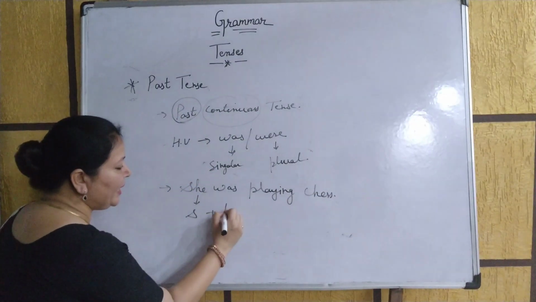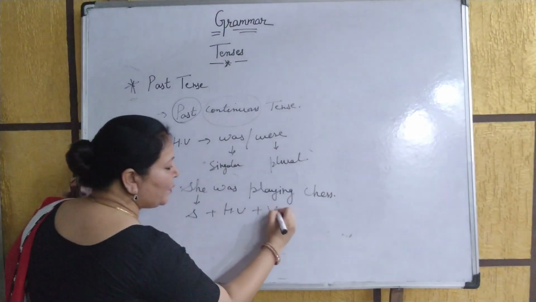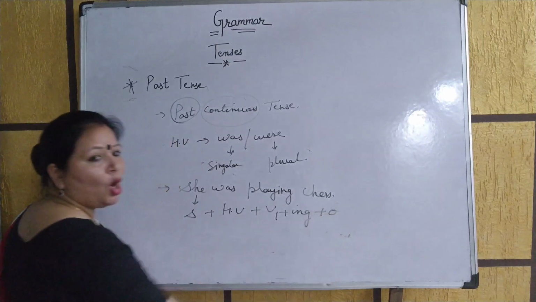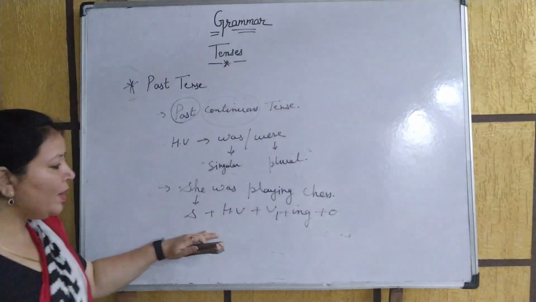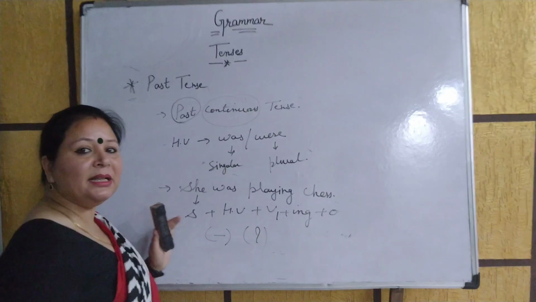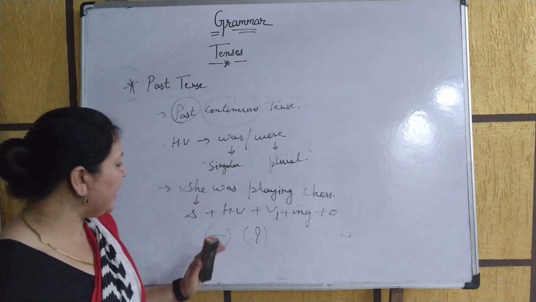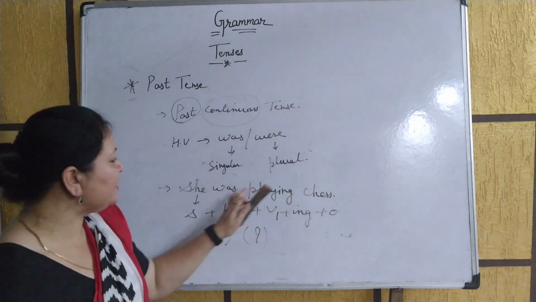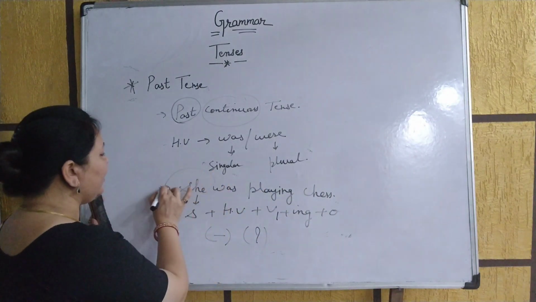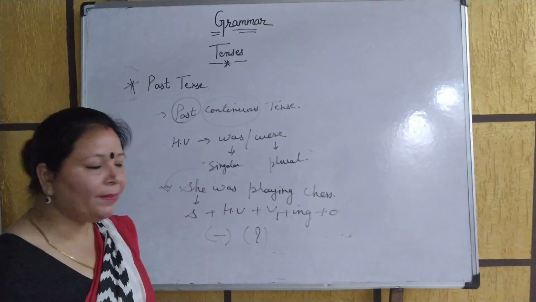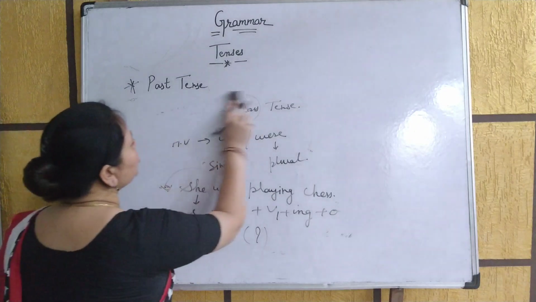Subject plus helping verb plus verb's first form plus ing plus object. And when you are making negative or interrogative sentences, earlier also I mentioned the rules: she was not playing chess, and for interrogative you just take out the helping verb: was she playing chess?